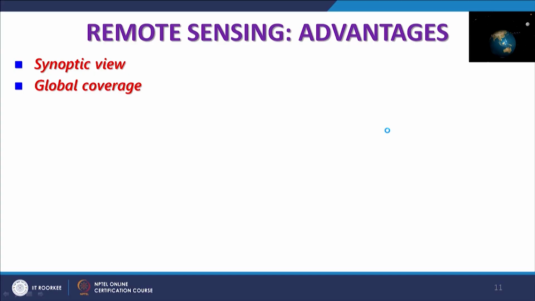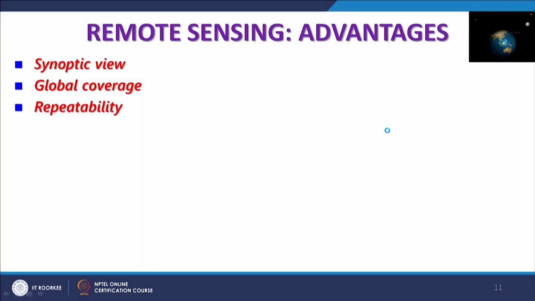Global coverage: when you are going for satellite based remote sensing, not drone based of course, then you can cover the entire globe. Especially I am talking about polar orbiting satellites like IRS, Landsat, SPOT, or many such satellites. So they provide a completely global coverage, sometimes except for polar regions, but otherwise they provide a complete global coverage.